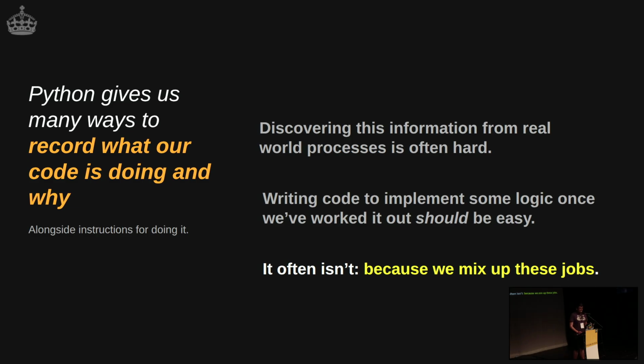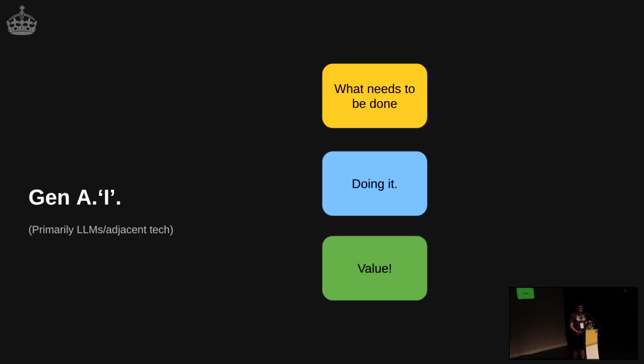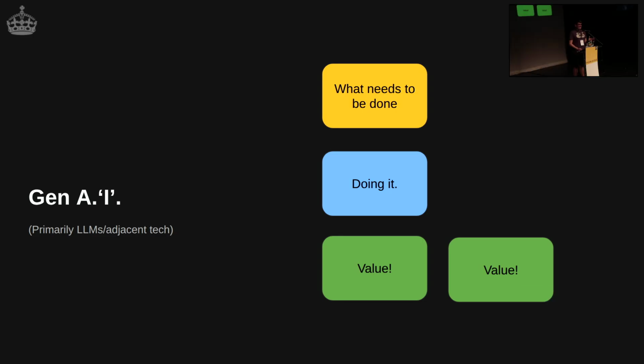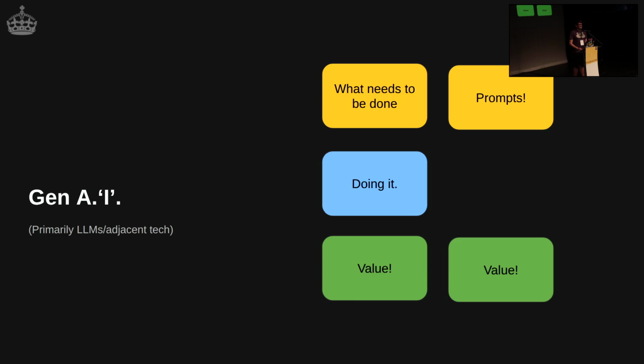Finally, when I originally wrote the spec for this talk, you've got to think about what the fundamental way of delivering some kind of value that you want to work with is. You find out what needs to be done, you do it, you get the value. But I'm now very, very skeptical of the AI idea here, and that comes down to the idea that, hey, we still get that value, we just have to have the right prompts and record things in the right way, yeah? Magic brain will sort it, boom. And I think that's vastly oversimplifying most problems, to be honest.